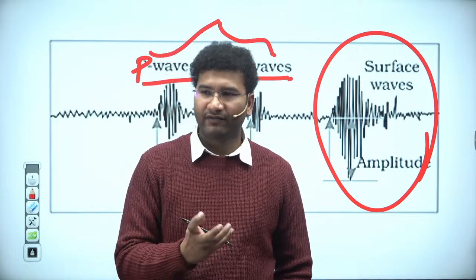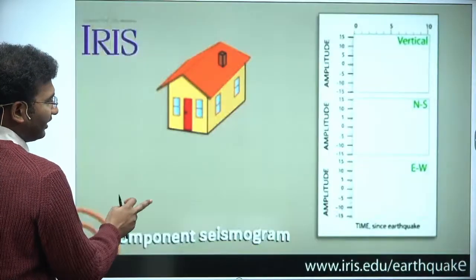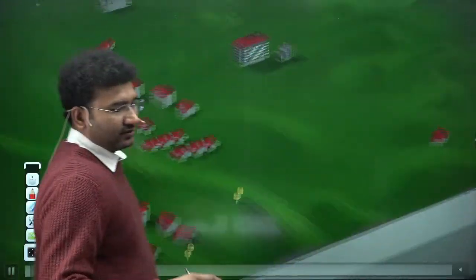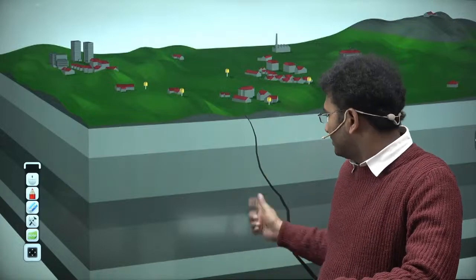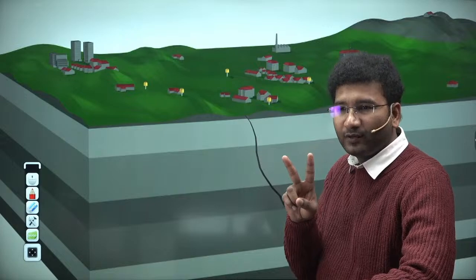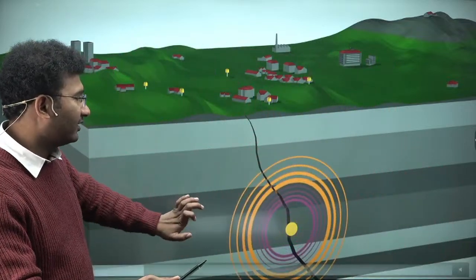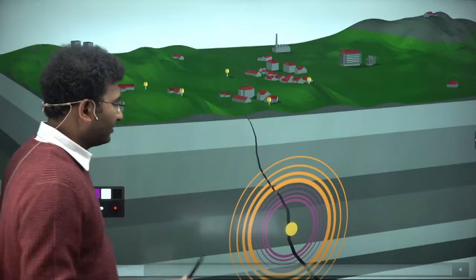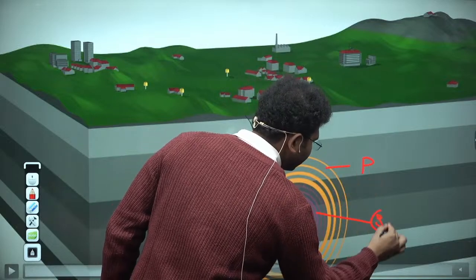So wait for another 5 minutes, I'll explain this also. So see here, as I told you, when the earthquake starts, at the focus, you will see there is a generation of two set of waves. Now what are these two set of waves? Broadly speaking, one is a P wave, other is an S wave. Look here, this is the P wave and this is the S wave.